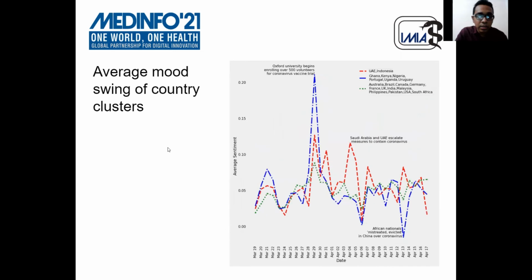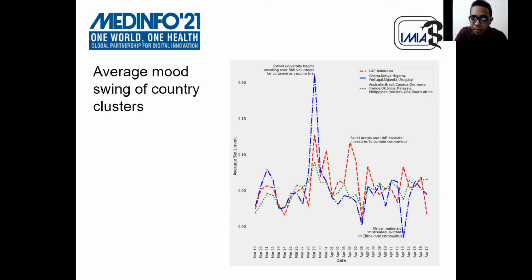Now, if you plot the average sentiment of different countries over the timeline from March 19 to April 17, we see that almost all countries show positive sentiment when Oxford started a trial of a coronavirus vaccine. When Saudi Arabia and UAE escalated measures to contain coronavirus, the cluster containing UAE and Indonesia showed highly positive sentiment, but the other two didn't.